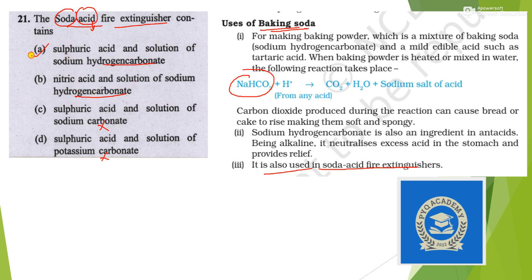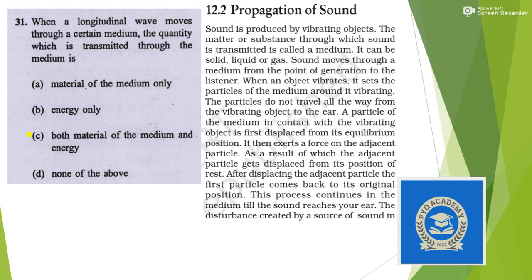So our answer is option A, sulfuric acid, because when sulfuric acid mixes with sodium hydrogen carbonate, it will produce CO2, and this CO2 is going to extinguish the fire, because it will act as a blanket on the fire, and it will cut the supply of oxygen. So the answer is option A.